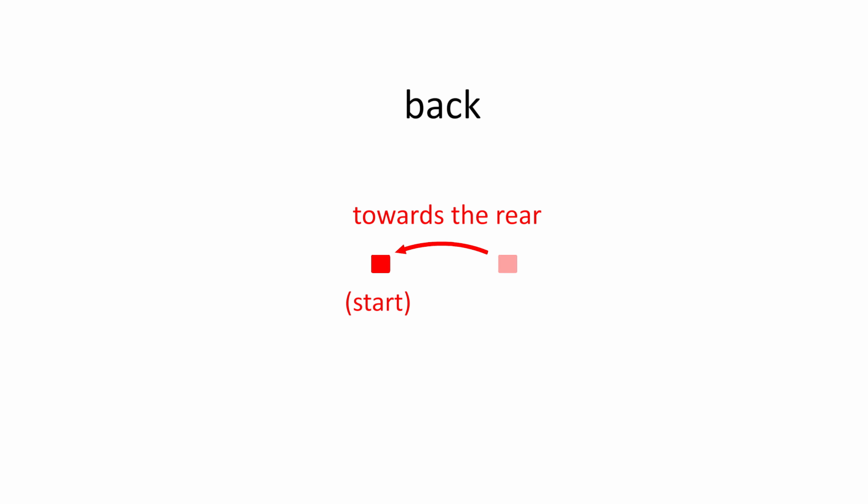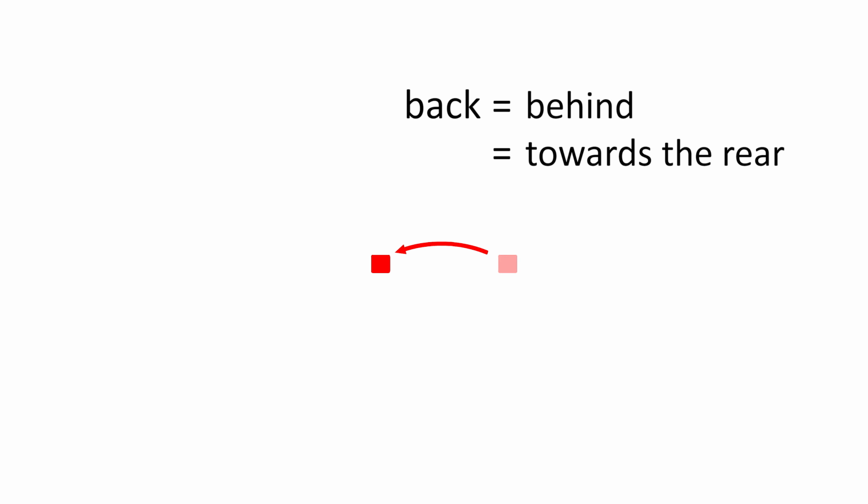So one of the core meanings of back can be return, but that's not the only way to interpret it. If we look at the animation again, we can see that the starting position of the square is behind its forward position, that is, towards the rear. Therefore, we can think of back as also meaning behind or towards the rear. So let's take a look at some examples of phrasal verbs with back, but this time with ones in which back means behind or towards the rear.